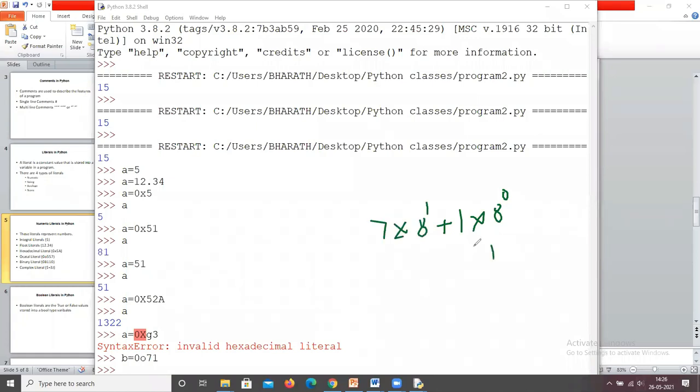So 1 plus 7 eights are 56. So the value stored in B is 57.